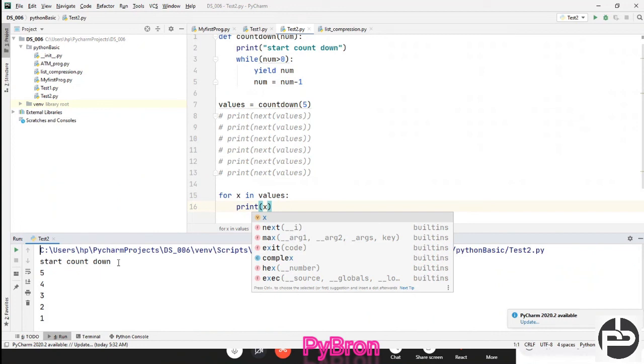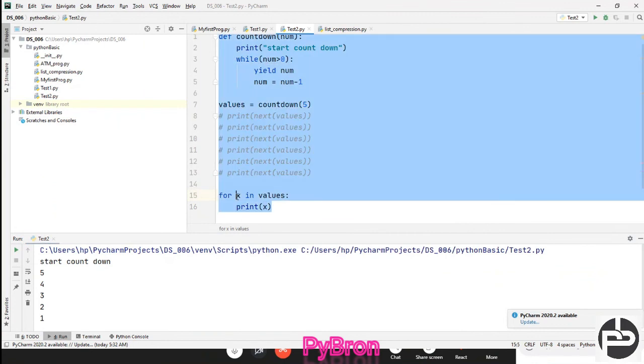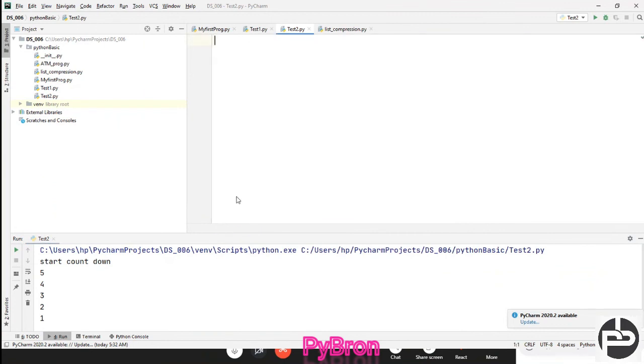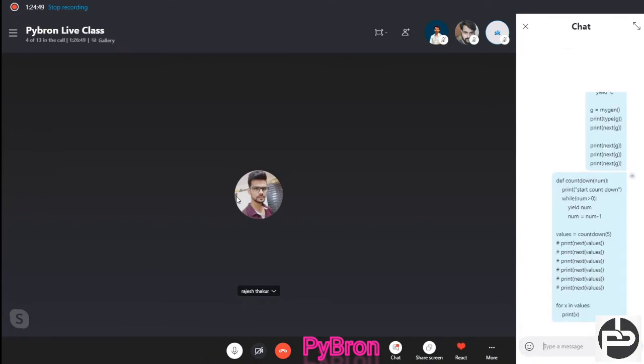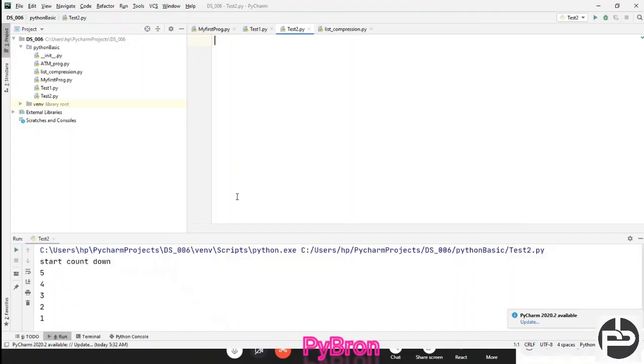You will be able to get it once you do the practice. Just do the practice of whatever we have shown you so far in today's session. Do it once, and if you face any problem you can ask me anytime. So this is the concept of generator functions, right? Hope you understood the concept. That's all for today.